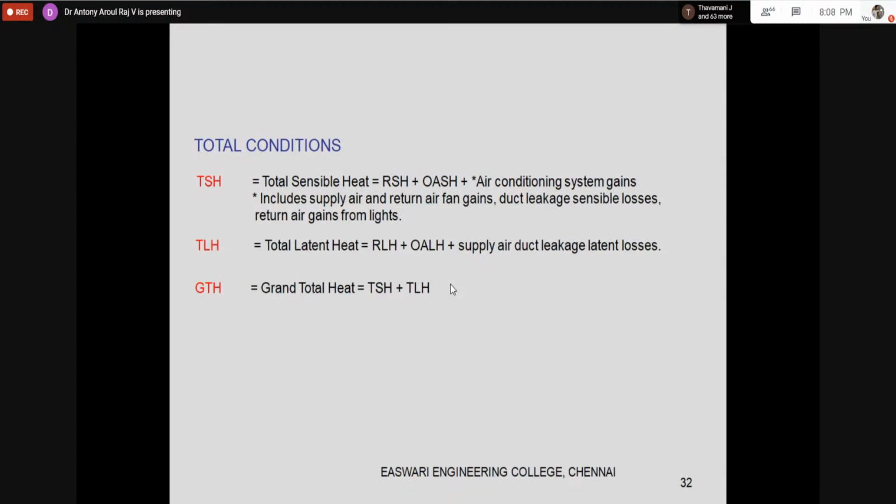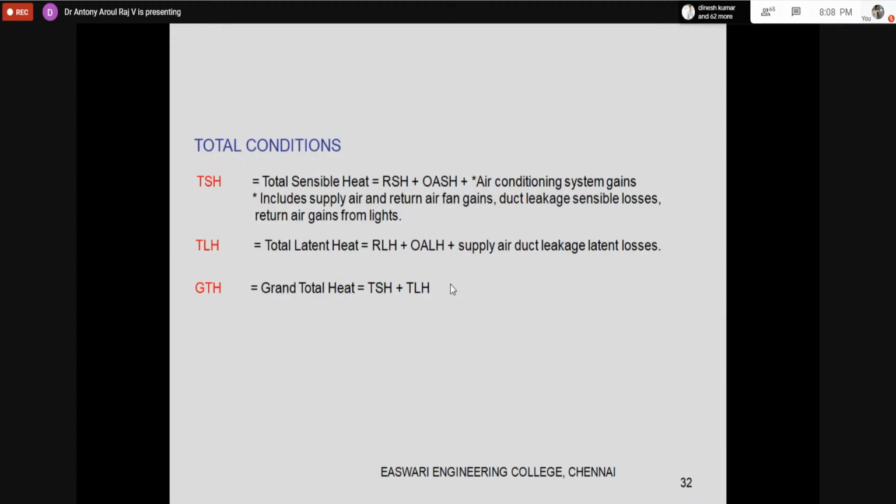If you are calculating the rate of heat entry every hour throughout the day, you can know the pattern of load inside the conditioned space. That information will be very useful for us for doing the energy calculation. When I come to energy calculation, I will explain it in detail.